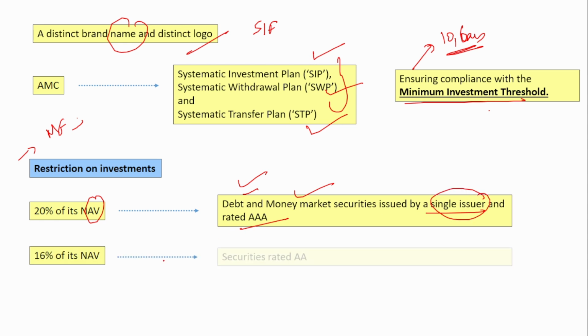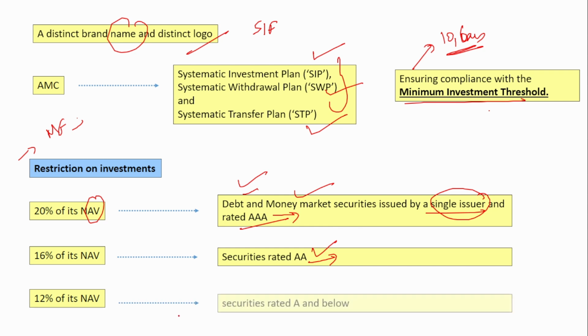And not more than 60% of the NAV should be invested in securities rated AA. AA is the rating, AAA is also a rating. And not more than 12% of its NAV should be invested in securities rated A and below. Remember, not more than 20% in AAA debt and money market instruments, not more than 60% in AA, and not more than 12% in A and below A.